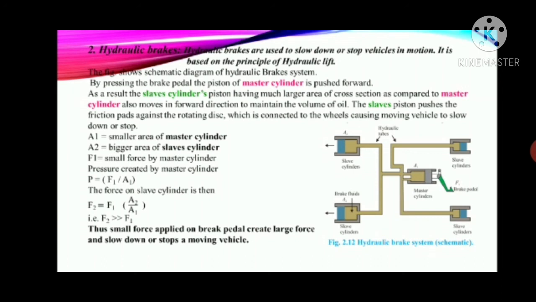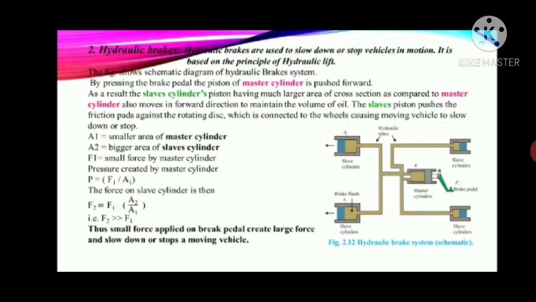Thus, the slave piston also pushes the friction pad against the rotating disc, and this rotating disc is connected to the wheels, and therefore it applies a force on the wheels which are moving, and therefore the vehicle slows down or stops.